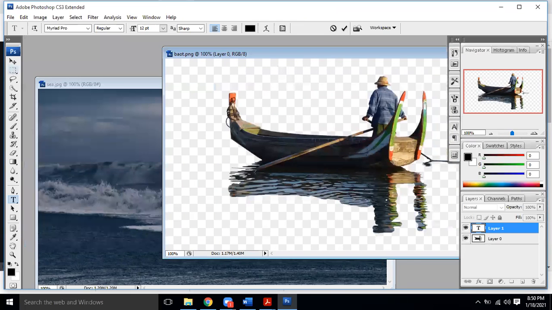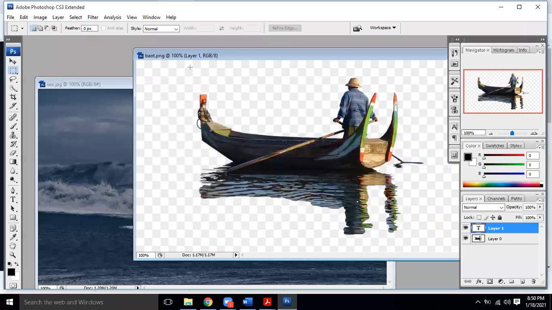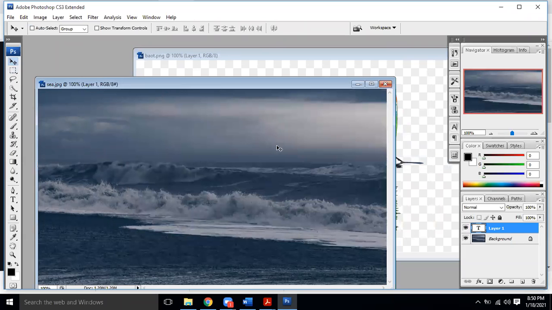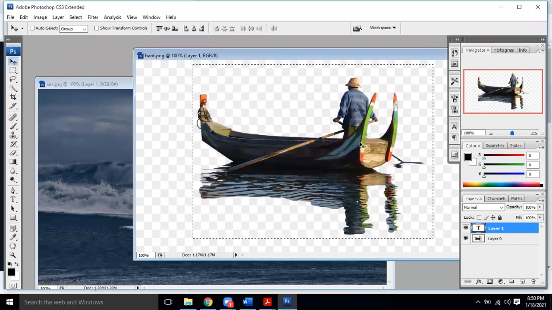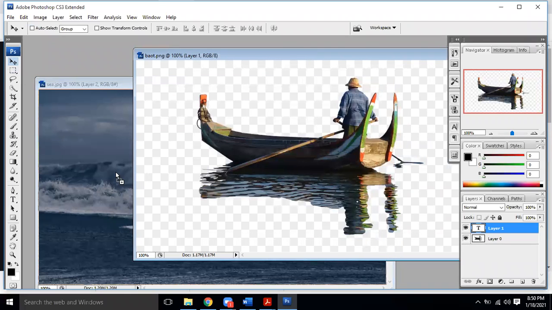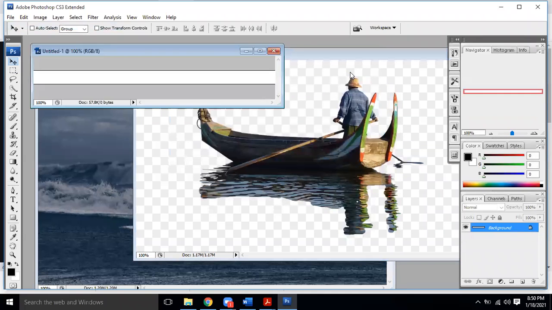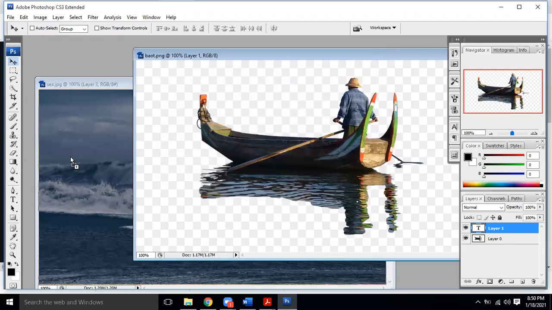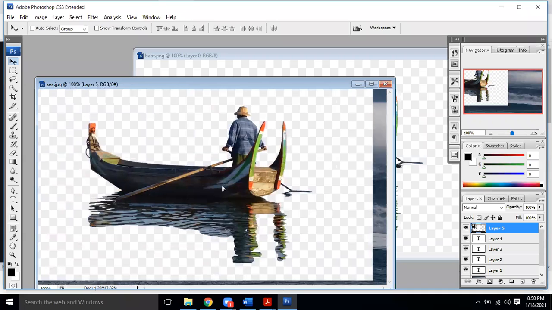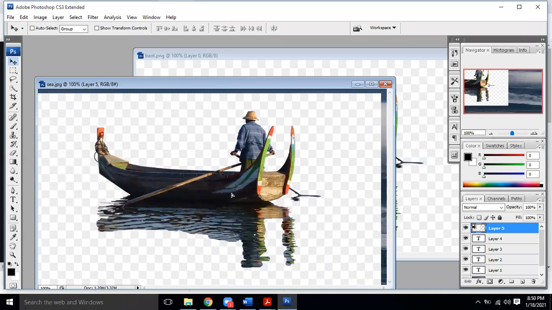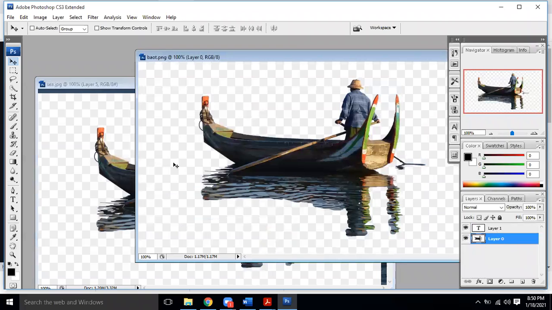So what I will have to do is select it in this way, taking the selection tool. Okay, but when I am dropping it, since this image is having a different layer with it,